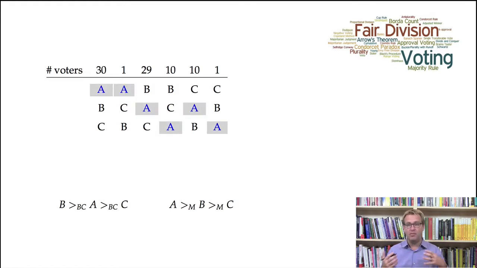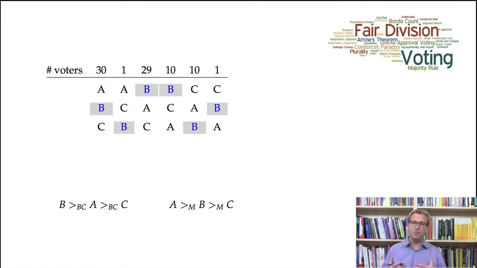Candidate A beats both B and C in a head-to-head election. So you might want to pause the video and double check that that's actually the case. And B also beats C in a head-to-head election. So there's no Condorcet paradox or anything. What happens here is there's a Condorcet winner and it's candidate A. So the question is, should we elect candidate A or should we elect candidate B?